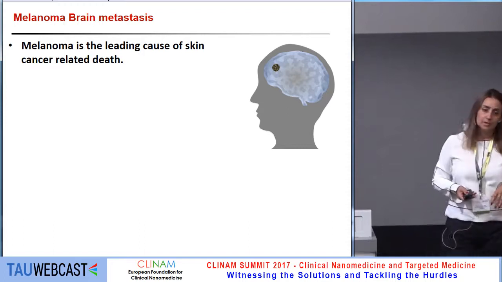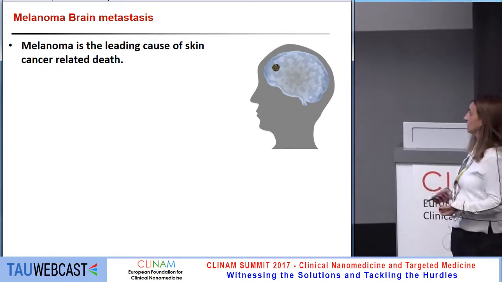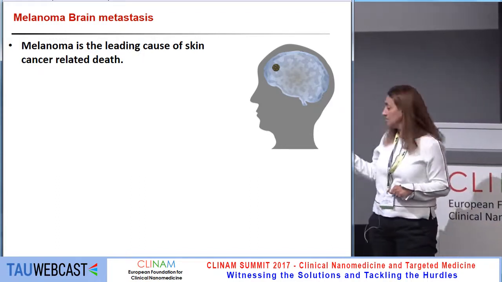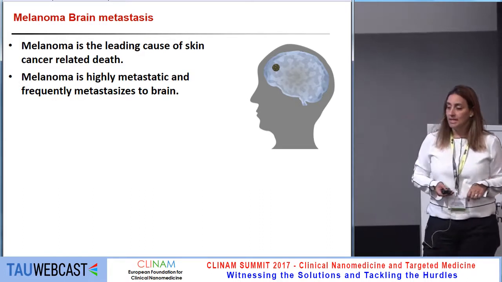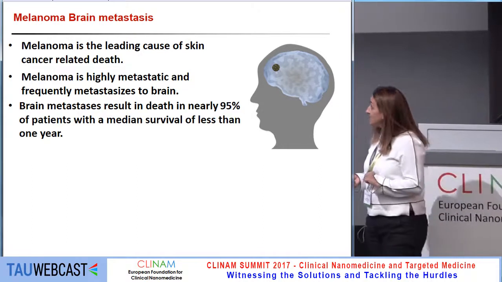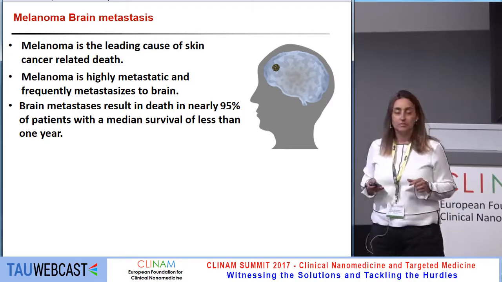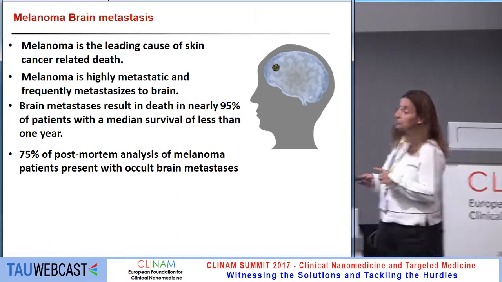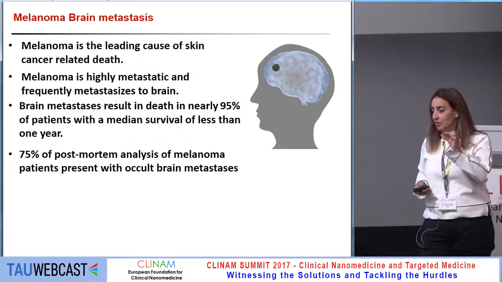So, looking at melanoma brain metastases that come from, for example, the skin, we know that melanoma is the leading cause of skin cancer-related death. We know that melanoma is highly metastatic and frequently metastasizes to the brain. The brain metastases result in death in nearly 95% of patients with a median survival of less than 1 year. And in 75% of post-mortem analyses, we know of melanoma patients, present those tiny dormant brain metastases.